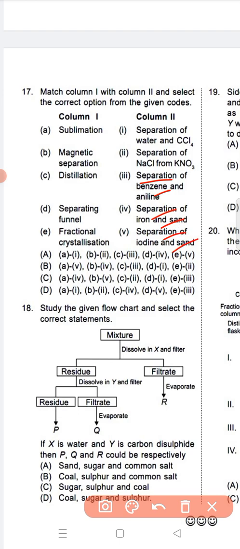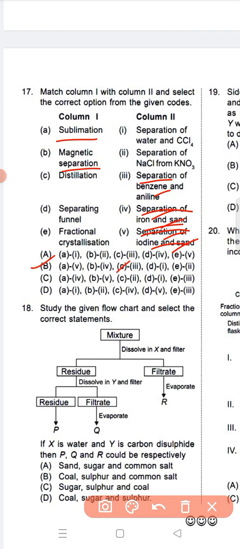So option B is correct, because A, sublimation, is connected to separation of iodine and sand. Iodine will sublime. Magnetic separation, that means B4, separation of iron and sand. Iron can be attracted by the magnet, but sand cannot. So sand will remain there, iron will be attracted by the magnet.